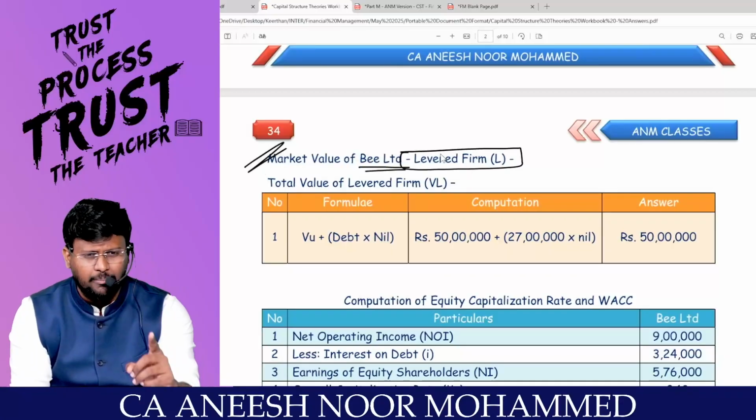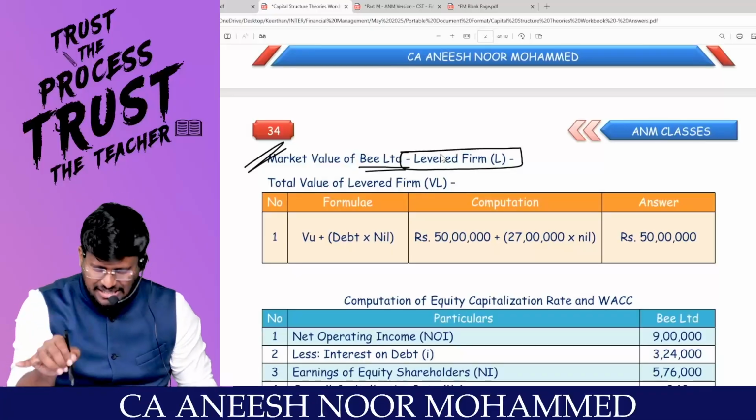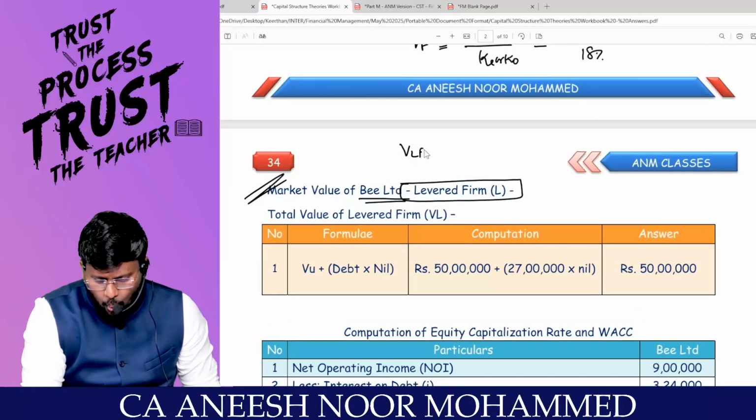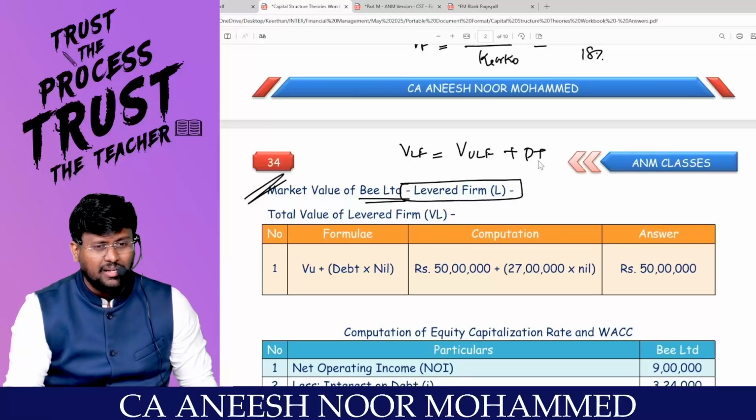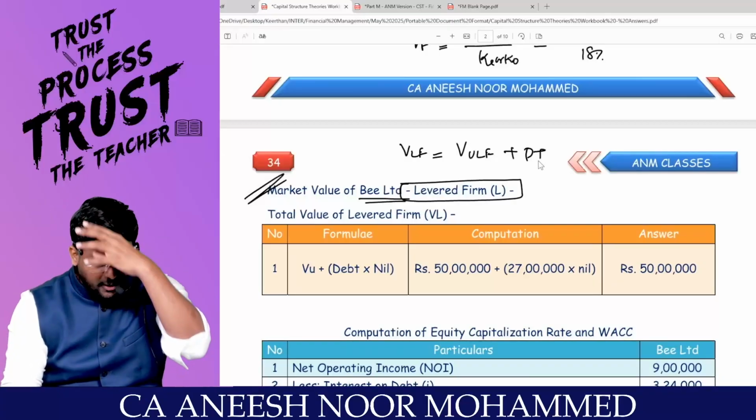That is the first firm. That is what firm? Levered firm. Sir, actually, if there is tax, the value of the levered firm is equal to the value of the unlevered firm plus DT plus what? So what is the value of the unlevered firm? 50 lakhs. Just now we calculated.